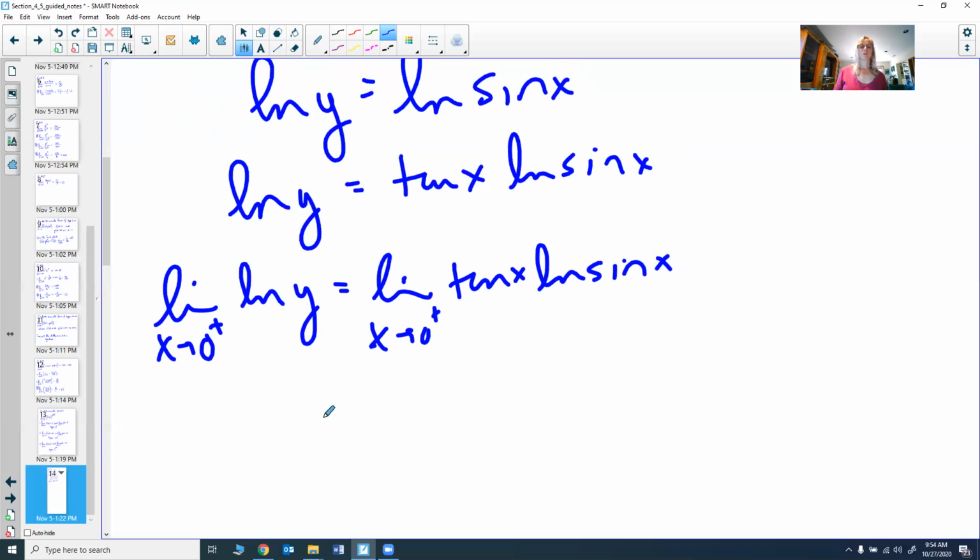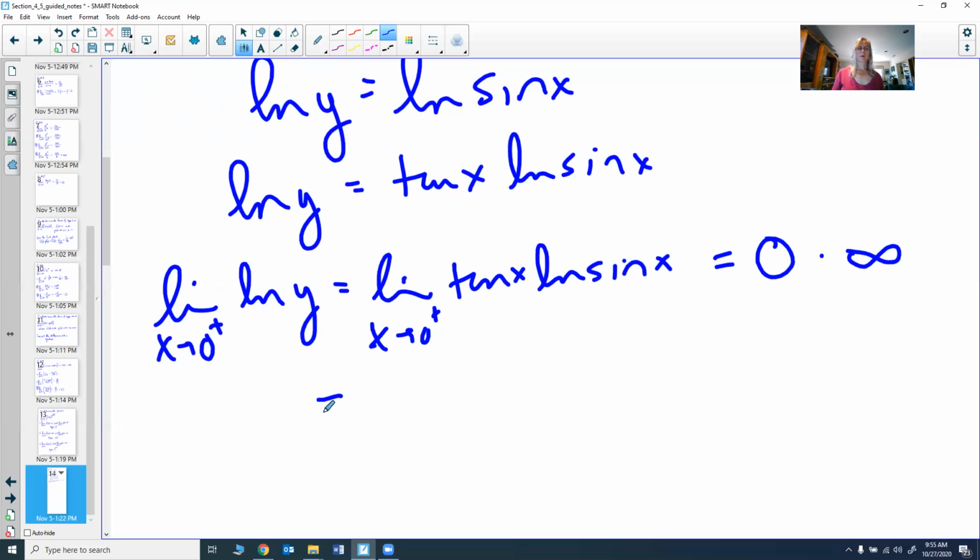Okay. So let's see what we can do with this. We're going to worry about what this limit is over this side in a moment, but let's go ahead and do this other side and see what we can do. If I try to do the limit, I get the tangent is 0. So as x goes to 0, the tangent goes to 0. As x goes to 0, the natural log of the sine of 0. Well, the sine of 0 from the right is 0. And as we're coming from the right towards 0, the natural log is going to go to infinity. So we get 0 times infinity.